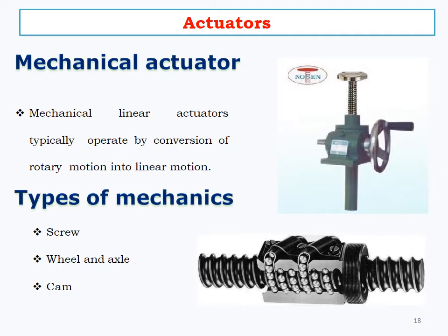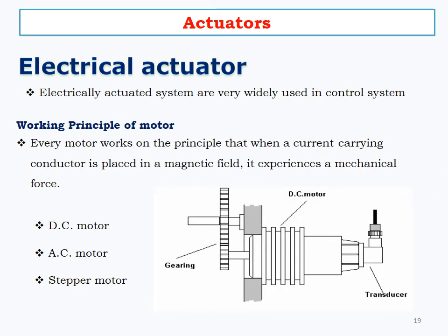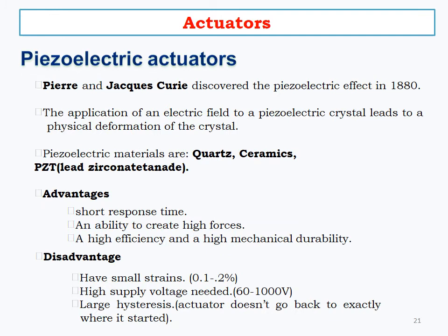Examples: screw, wheel and axle, cam, like that. Next one, electrical actuator. We know that it is a motor. Electrically actuated systems are very widely used in control systems. Every motor works on the principle that when a current carrying conductor is placed in a magnetic field, it experiences mechanical forces. That means it will produce some mechanical force like rotary or linear motion. Examples are DC motor, AC motor, and stepper motor.